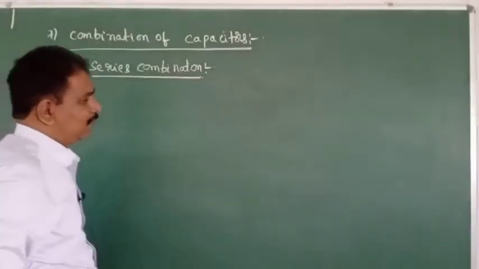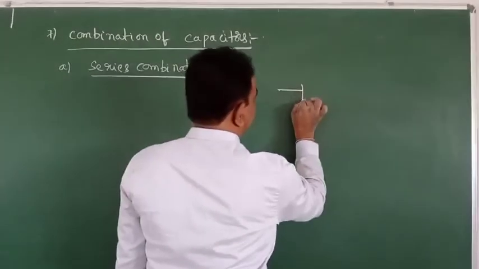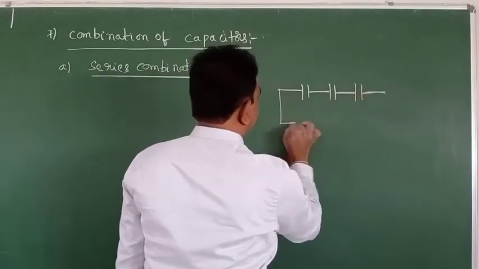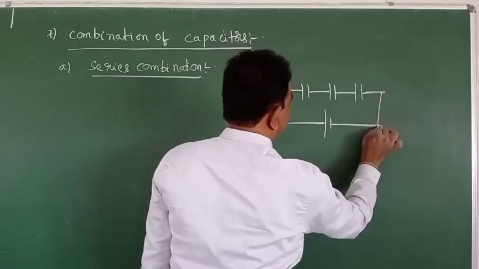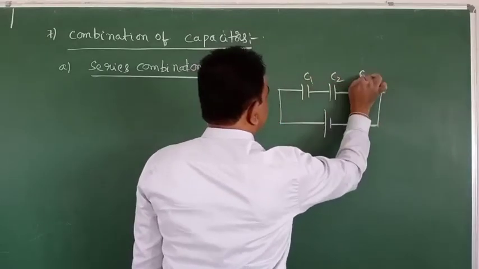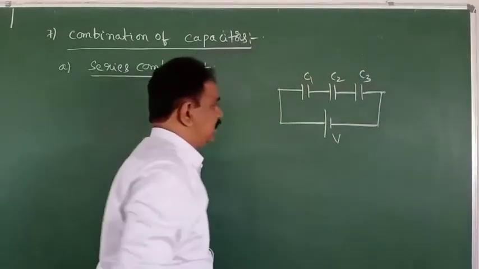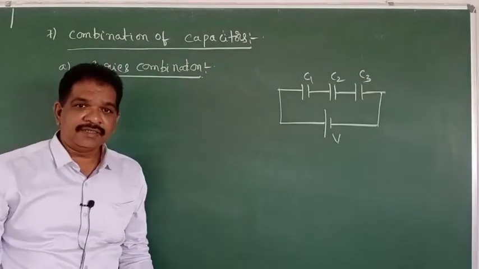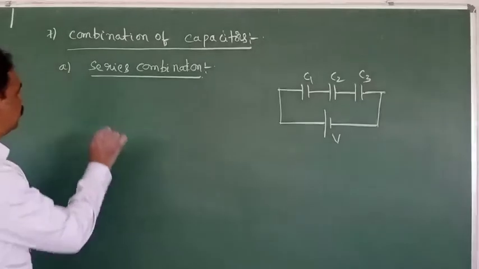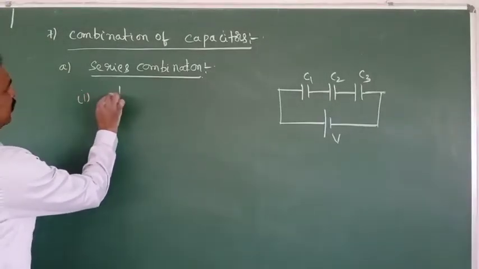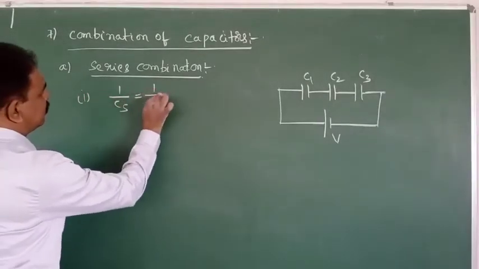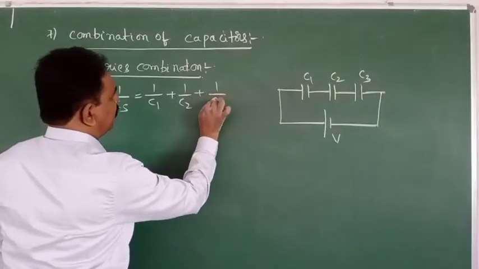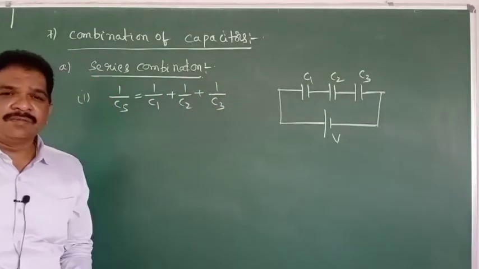Series combination means capacitors are connected like this. Then this combination will be called the series combination. C1, C2, C3, they are connected to a battery. So in this, 1 by Cs is equal to 1 by C1 plus 1 by C2 plus 1 by C3.